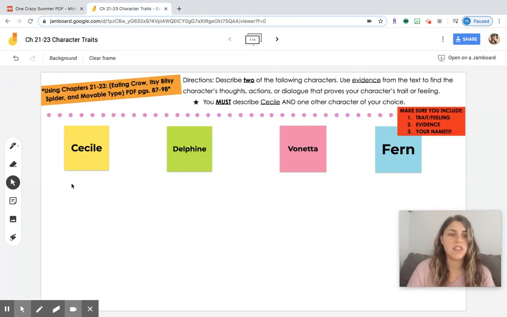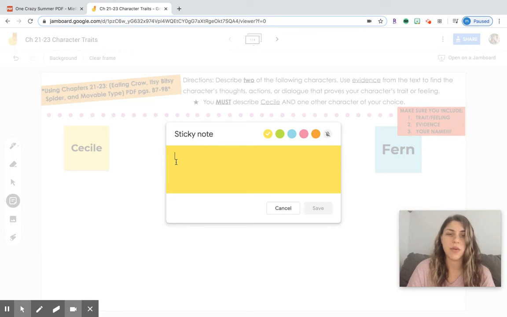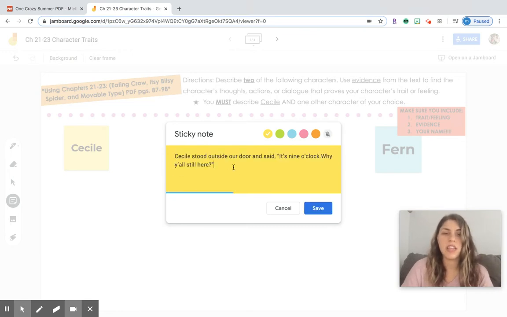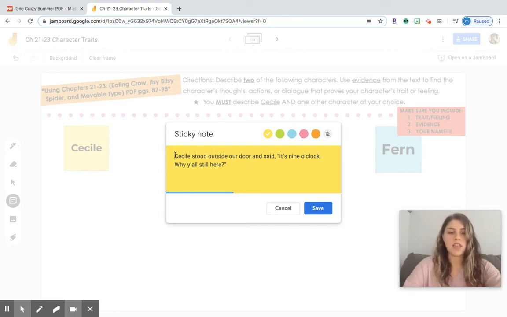And right underneath Cecile, okay, I'm going to add something called a sticky note, okay? It's the one that looks like a piece of paper here. I'm going to click on the sticky note. Okay, I'm going to paste in here my evidence, okay? I'm making it yellow. I can make all of these different colors, but I'm making it yellow because I'm talking about Cecile. And here is my evidence. Cecile stood outside our door and said, "It's 9 o'clock. Why y'all still here?"